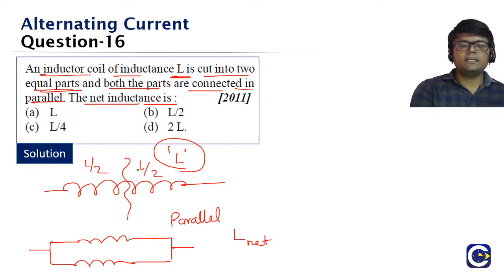How do we easily remember this? Inductor is just like a resistor. This is L by 2, this is L by 2. When we put them in series, L by 2 plus L by 2 is L.